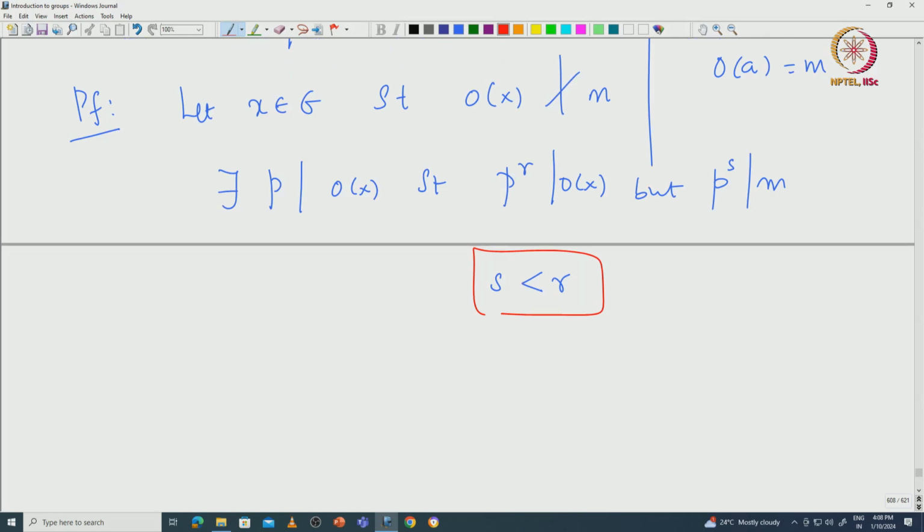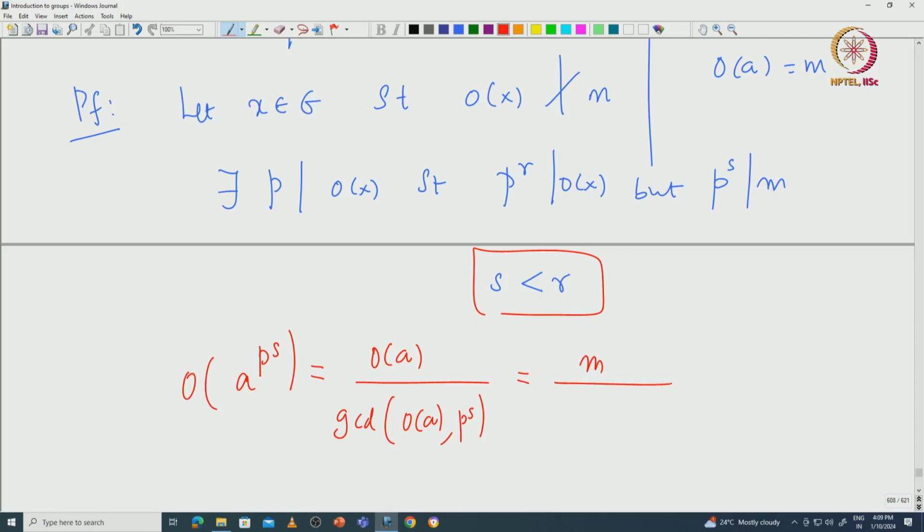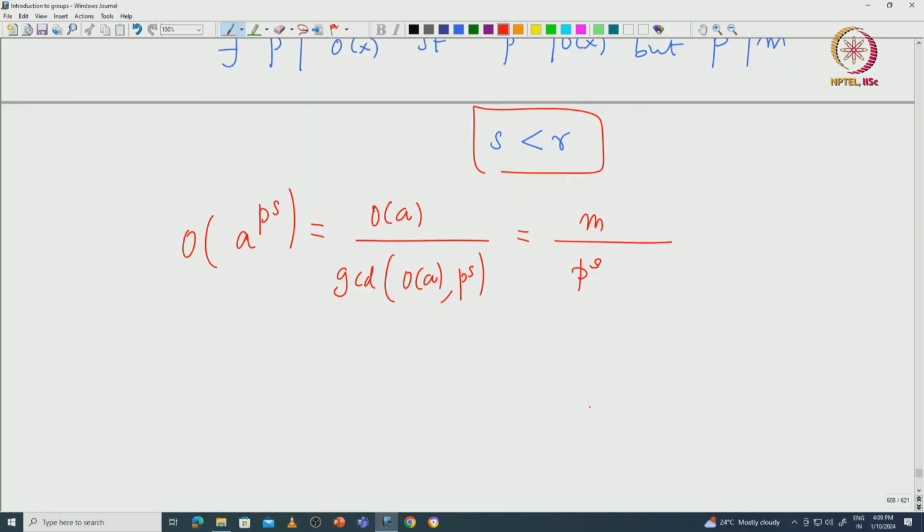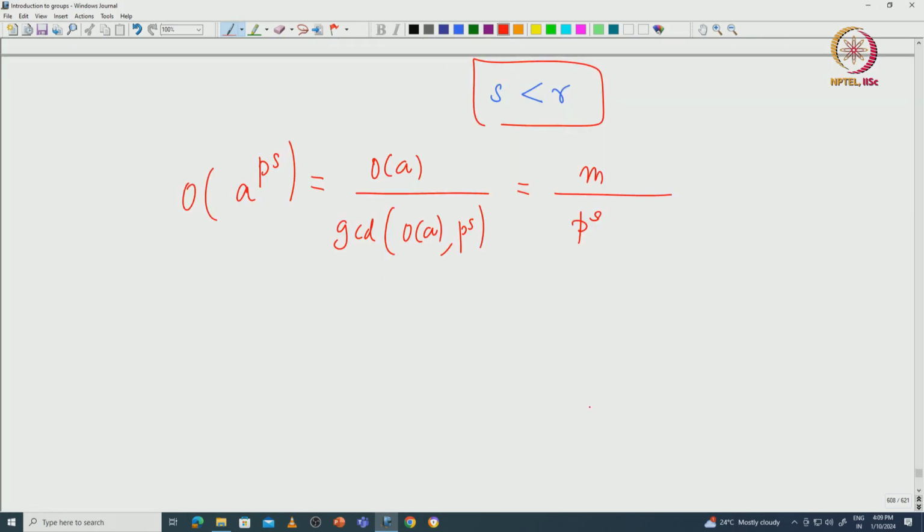Now if you look at the order of a power p^s, what is this? This is going to be the order of a divided by the GCD of the order of a and p power s. The order of a is M, and since p power s divides M, the GCD between them is p power s. So this is exactly M divided by p power s.